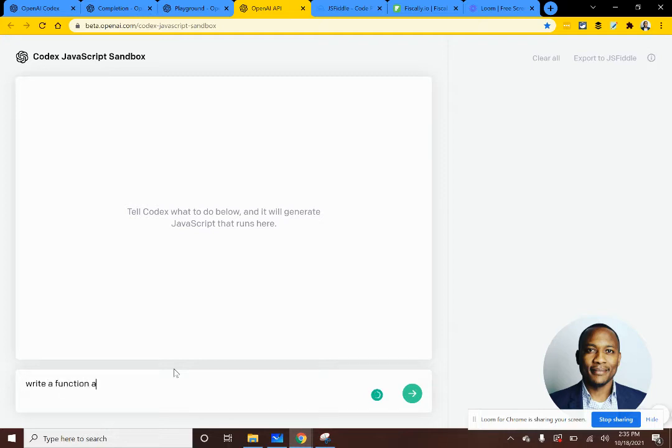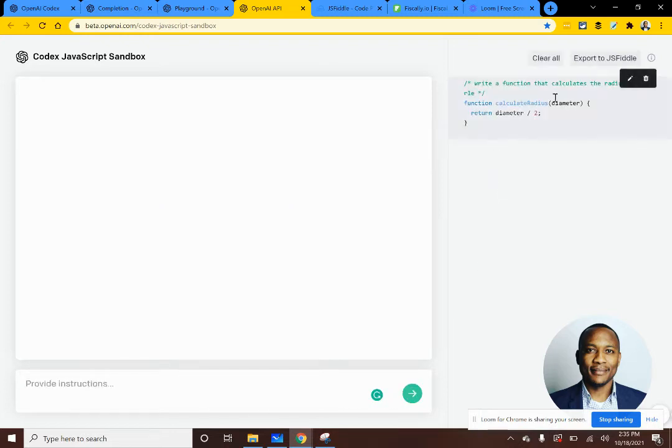So let's go ahead and write a function that calculates the radius of a circle. Not too complicated, but let's see what it does. Trivial function, right? Takes the diameter as an input, and it basically divides diameter by 2 to give you the radius. So very, very interesting.